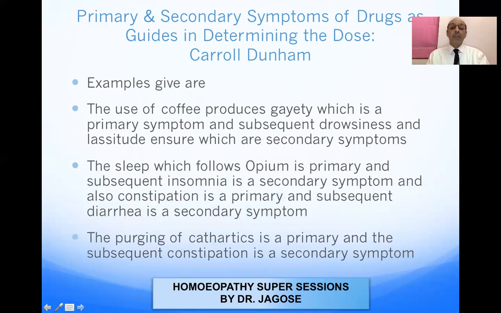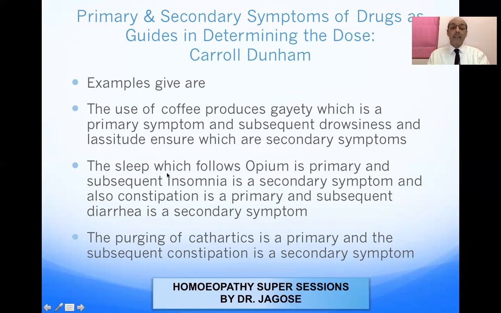Examples given: the use of coffee produces gaiety, which is a primary symptom, and subsequent drowsiness and lassitude ensue, which are secondary symptoms. The sleep which follows opium is primary, and subsequent insomnia is a secondary symptom. So primary symptoms come first, secondary symptoms come second, and the secondary symptom is diametrically opposite to the primary symptom.